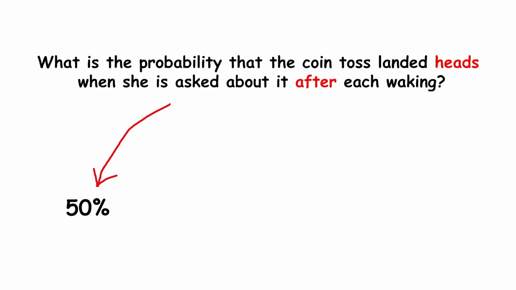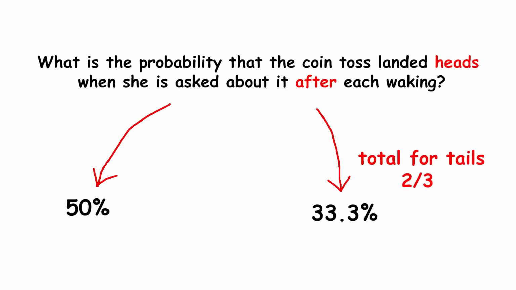The other camp argues it should be 1/3, about 33.3%, because there are 3 scenarios: heads on Monday, tails on Monday, and tails on Tuesday. Since tail scenarios happen twice as often as head scenarios, once for Monday and once for Tuesday, the probability should be 1/3. Imagine repeating the experiment many times. In the long run, Sleeping Beauty would wake up after heads roughly 1/3 of the time, and after tails on Monday or Tuesday, each roughly 1/3 of the time, and 2/3 total for tails. This long run experiment should apply to the single trial as well, suggesting 1/3 for heads. The Sleeping Beauty problem is a famous thought experiment with no universally agreed upon answer.